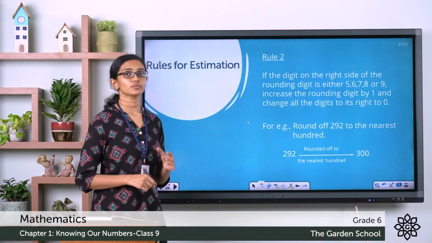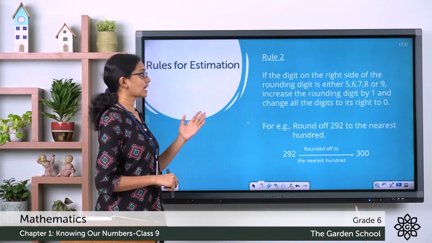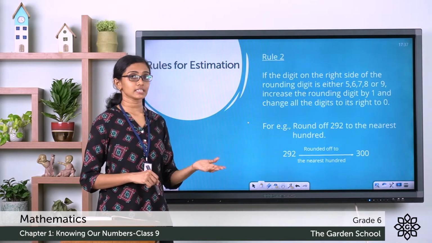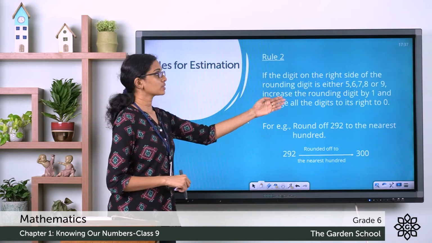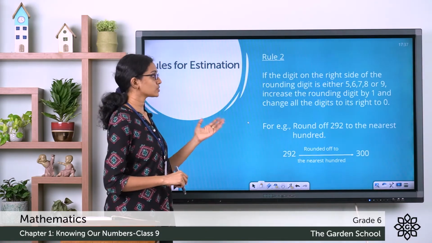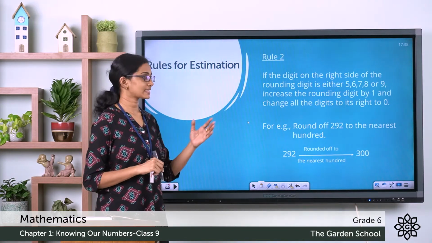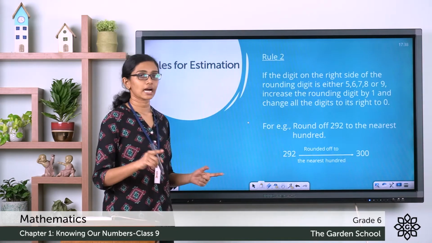Rule number 2 says that if the digit on the right side of the rounding digit is either 5, 6, 7, 8 or 9, that is, if it is either 5 or more than 5, you have to increase the rounding digit by 1 and change all the digits to its right to 0. So here is one example we have given. Round off 292 to the nearest 100.